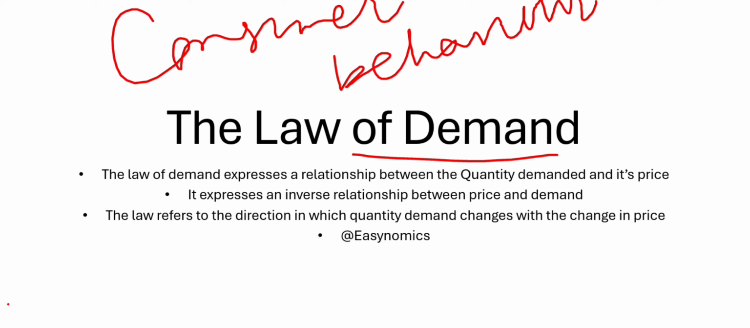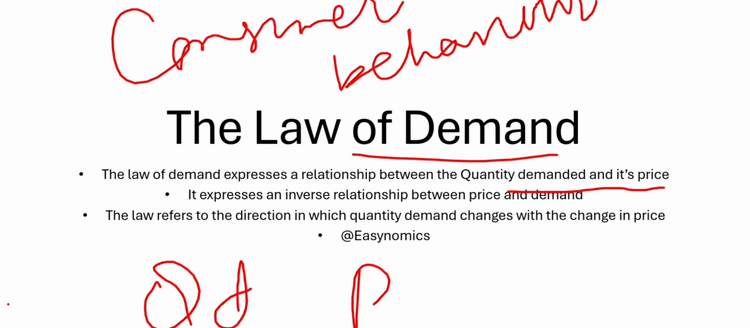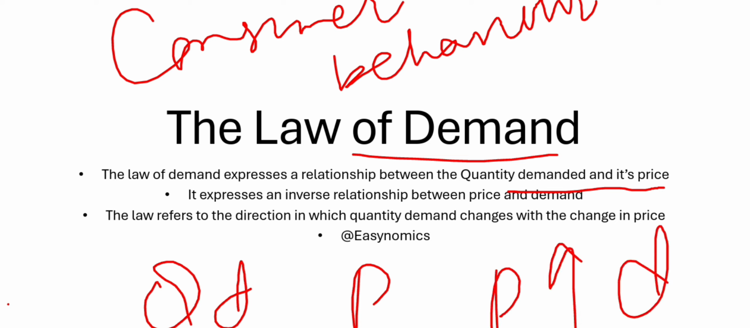So, simplifying things, the law of demand states that there is a relationship between quantity demanded and its price. The quantity demanded and the price of a commodity have a relationship. It expresses an inverse relationship between price and demand. The law states that when price increases, demand decreases. The law refers to the direction in which quantity demanded changes with the change in price.